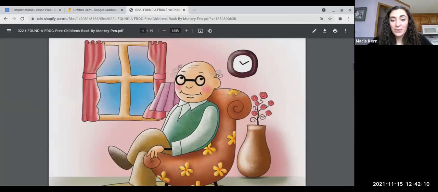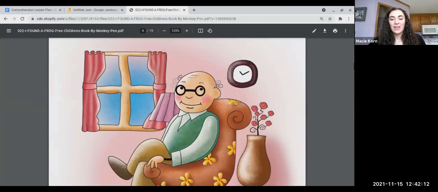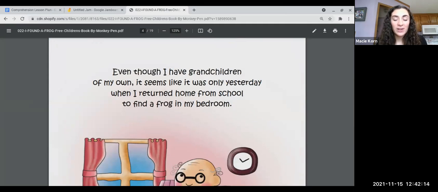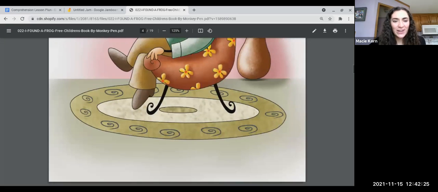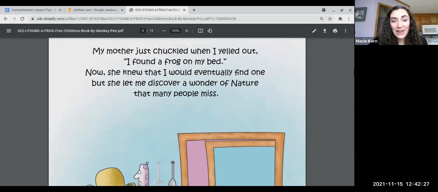So here we see a picture of an old man. It says, even though I have grandchildren of my own, it seems like it was only yesterday when I returned home from school to find a frog in my bedroom. So that's it. Think about, why would there be a frog in his bedroom? We're going to read the story and find out.